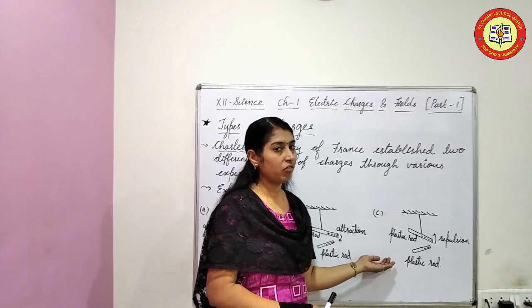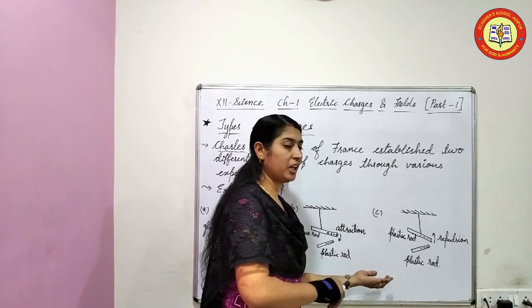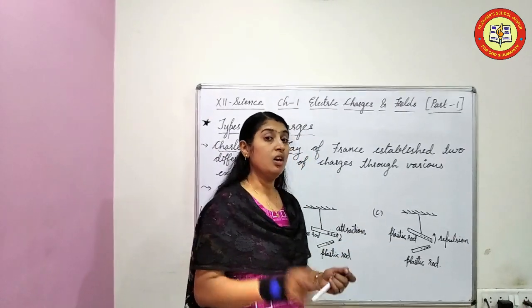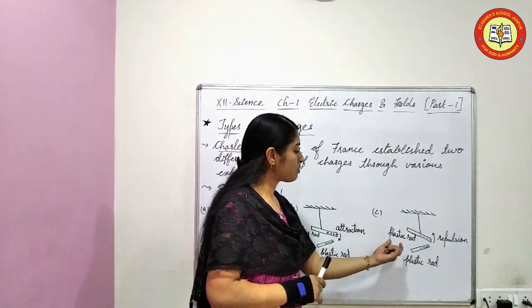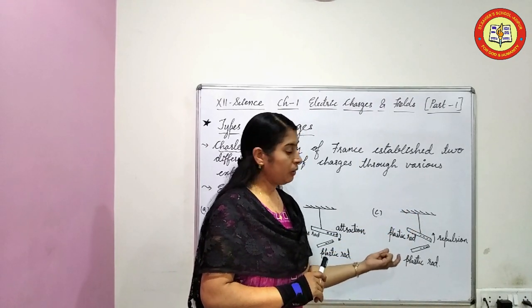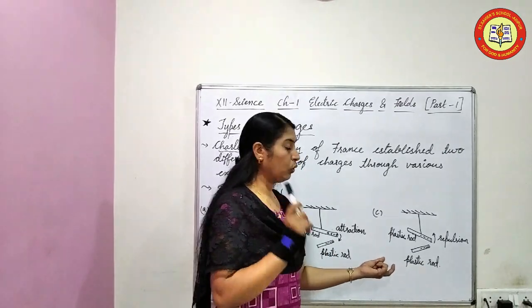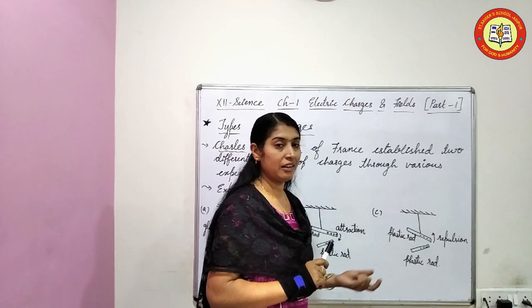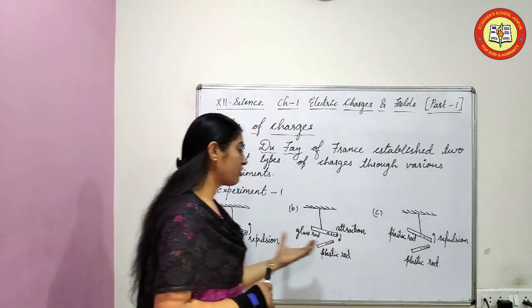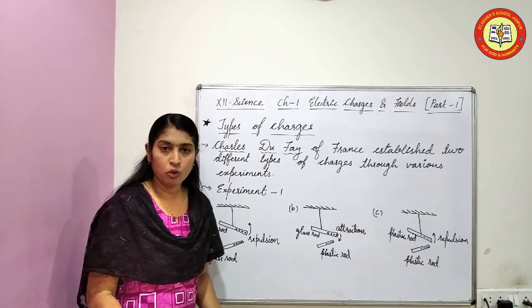Now in the third part, obviously, you will take plastic and plastic. He did the same, a plastic rod rubbed with woolen cloth and suspended from a rigid support. In the same way, another plastic rod rubbed with woolen cloth was brought near the suspended plastic rod. Repulsion occurred.